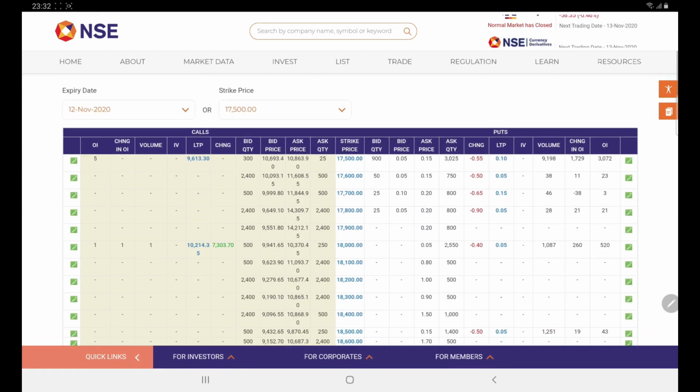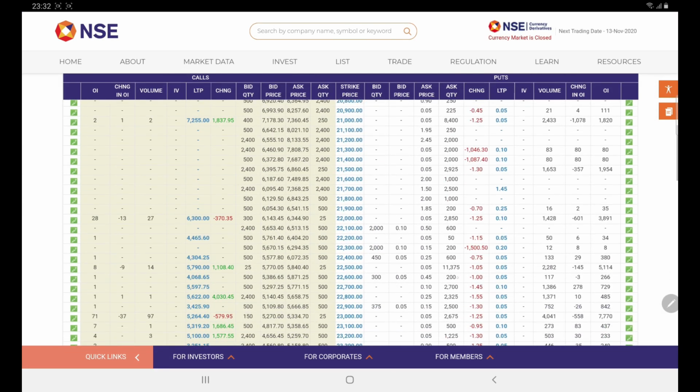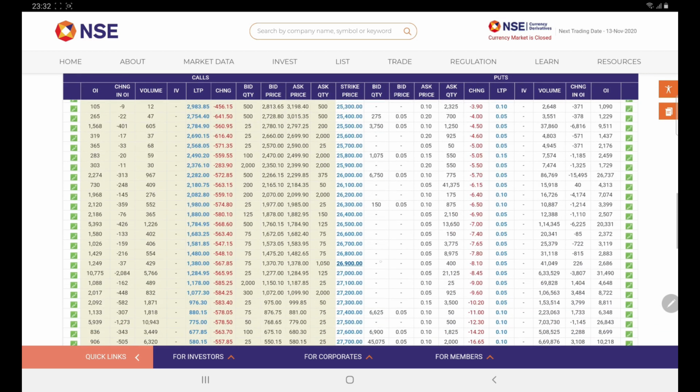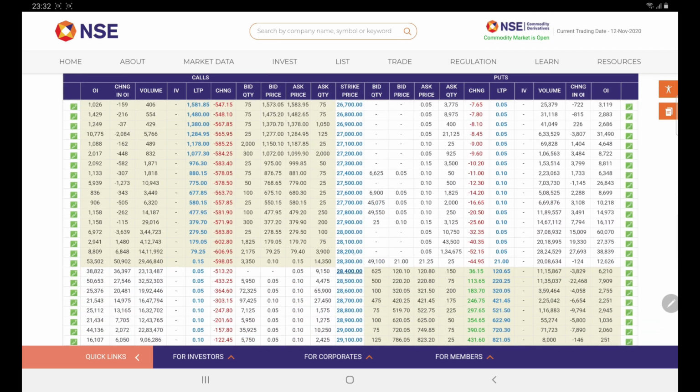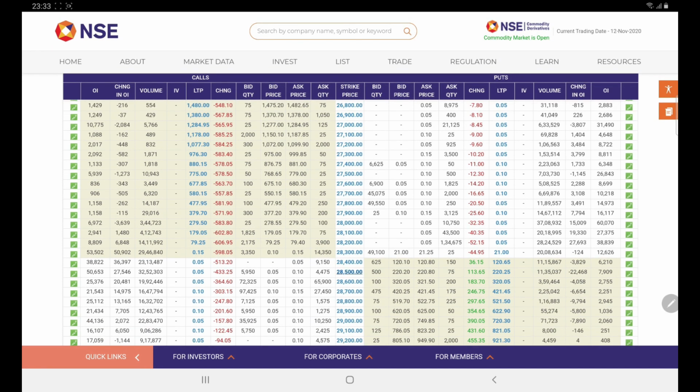If you scroll down, you can go to the place where this left side color ends. So this is the place. Here you can see it says calls component, and this is the puts component. These are the different kinds of values related to calls. On the right side you will find the related values for the puts. These are the strike prices, which means if you want to sell or buy any particular strike price, you have to choose one of these values and the corresponding contracts will be lying here.